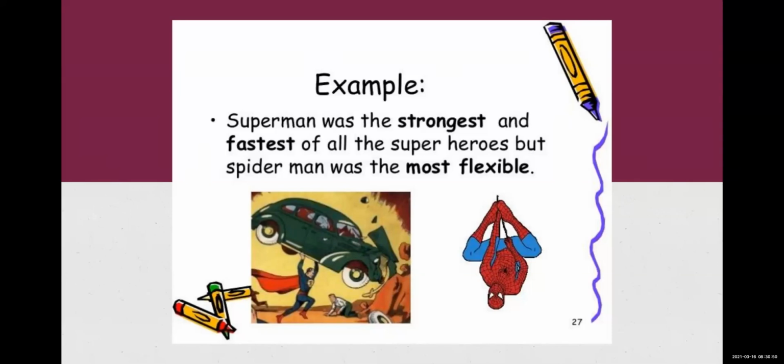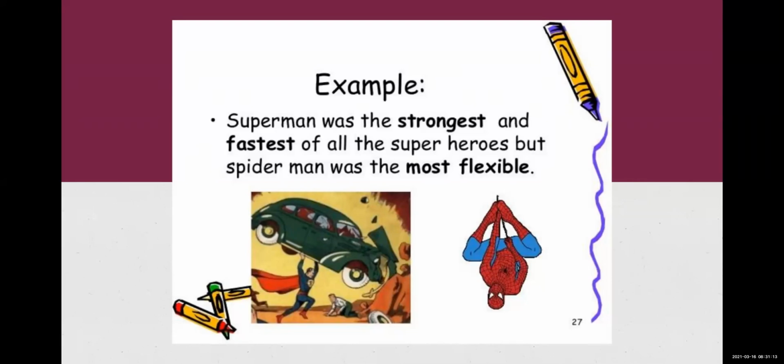Why? Can anyone tell why we have not added est to flexible, but instead we have added most? Yes, keep guessing. Because flexible, now see, flexible is ending with which alphabet?